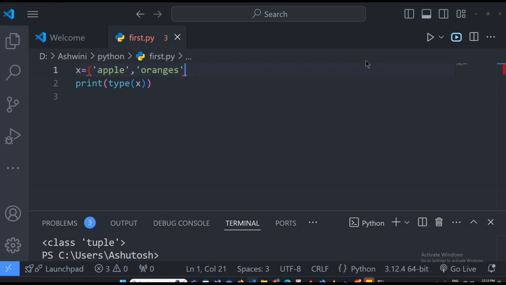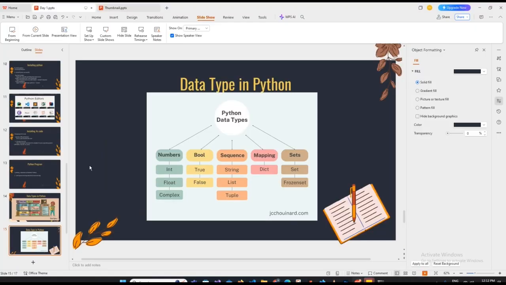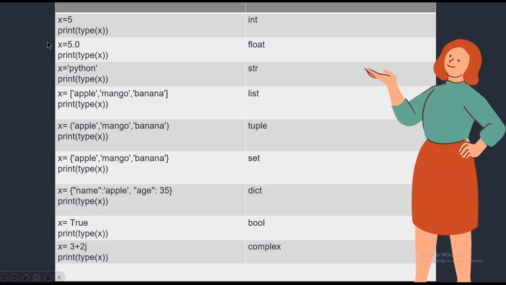We can also use braces. If you use curly braces, then it is a different data type. Let us see what it is. It is a set. So we can use set as a data type if you are giving curly braces over here. Everything remains the same except that.